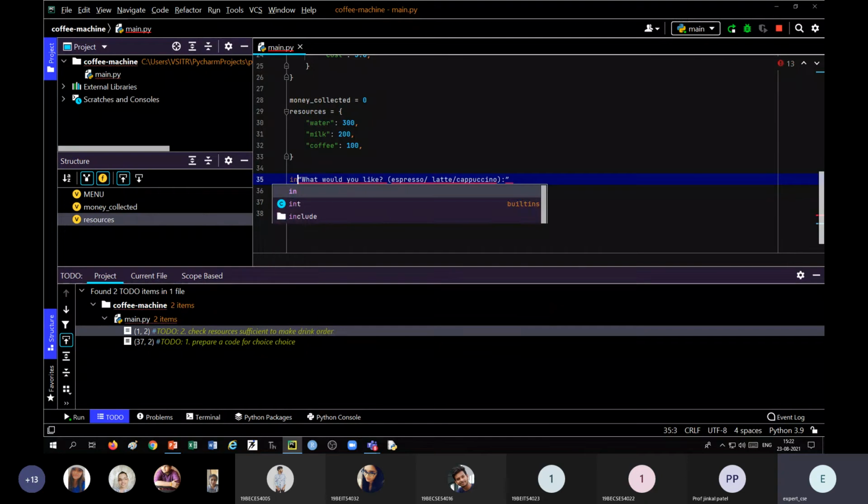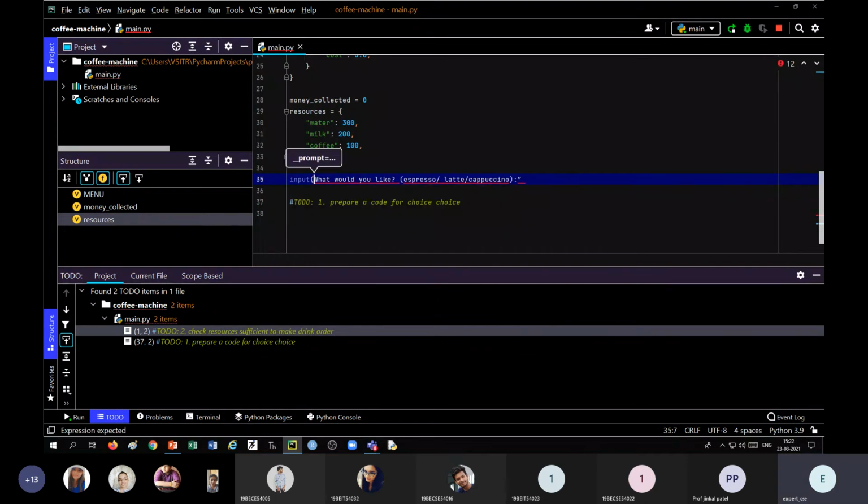Say input. Whatever the user inputs, you will collect it in a particular variable.